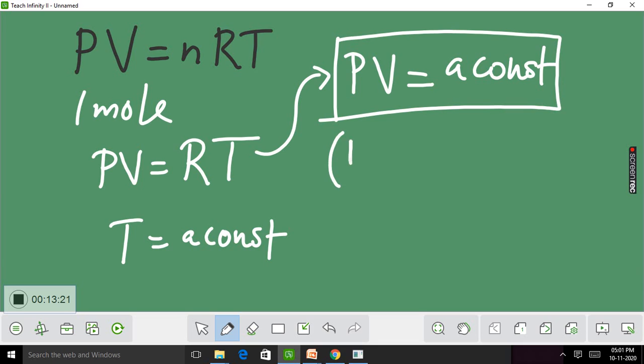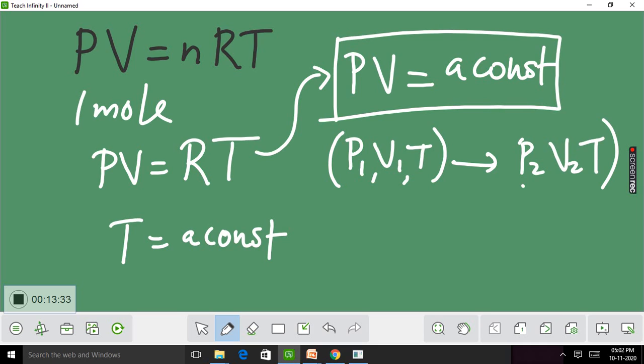Suppose the state of the system changes from P1 V1 T to P2 V2 T. That is, the process is taking place at constant temperature. Then P1 V1 equal to P2 V2, because PV equal to a constant. This is the equation for an isothermal process.